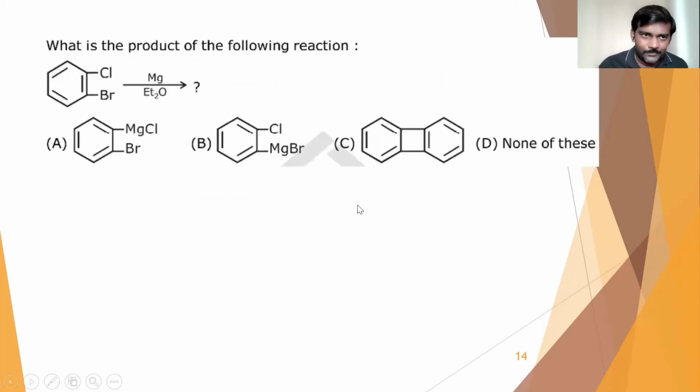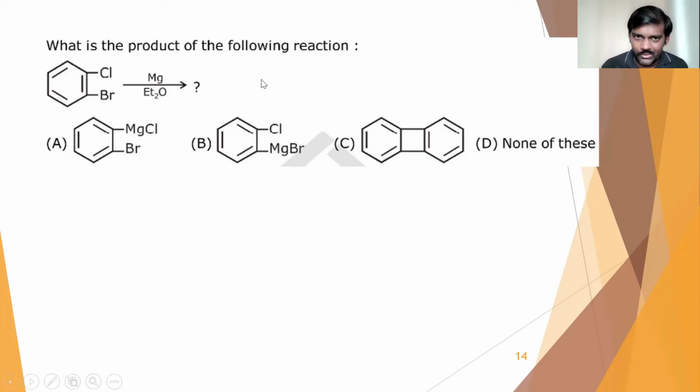Next question is here. What is the product of the following reaction? Here we have a dihalobenzene which is reacting with magnesium in the presence of ether. Generally, if I take a monohalobenzene, that will give you a Grignard reaction.